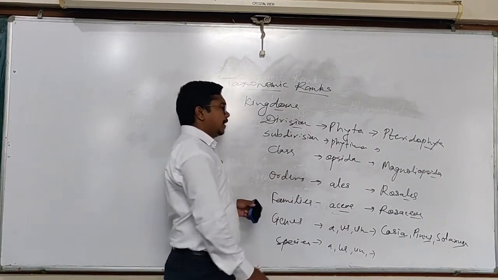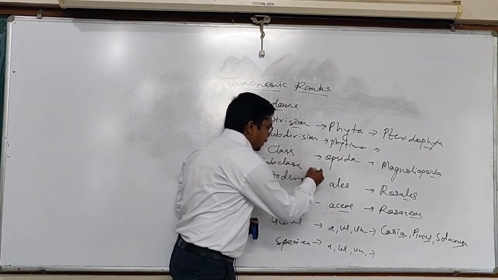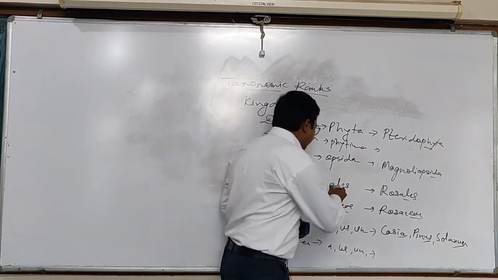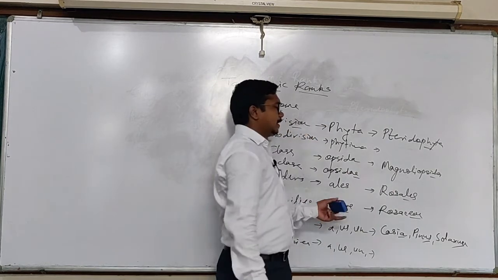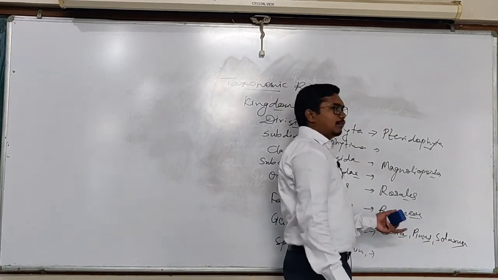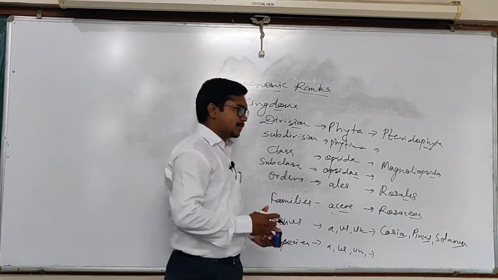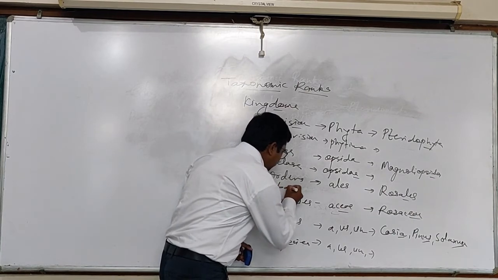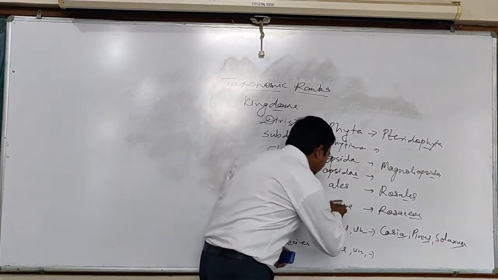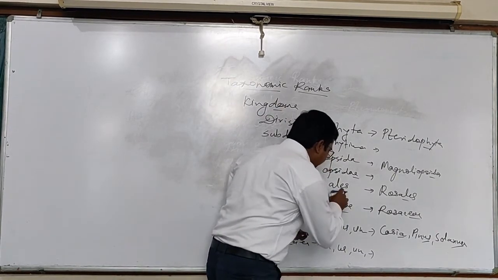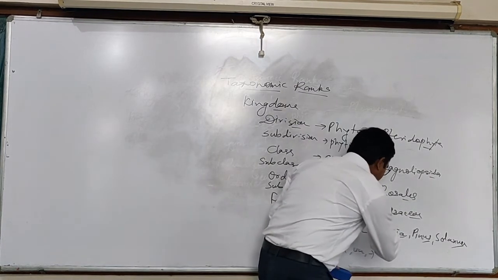Likewise, the class is again divided into one more rank, the subclass, and the suffix is opsidae, and the examples are Magnoliopsidae, Pteridopsidae, etc. The order has also a number of suborders, and it has a suffix like ineae, for example, Rosineae.